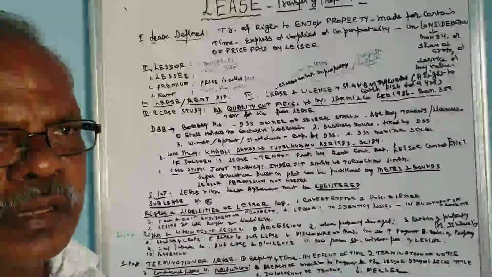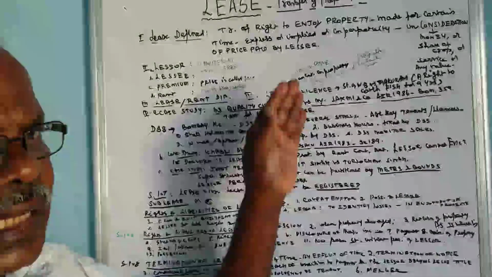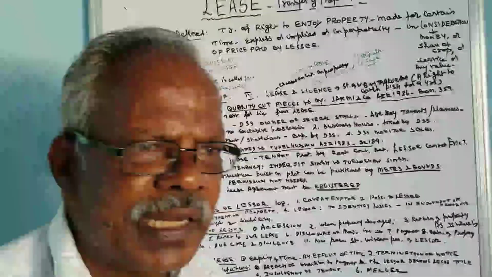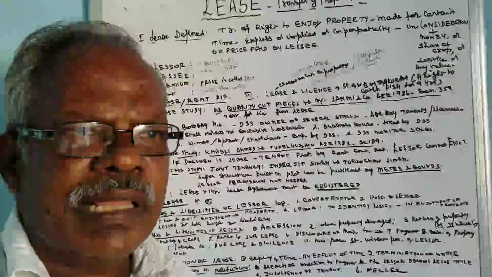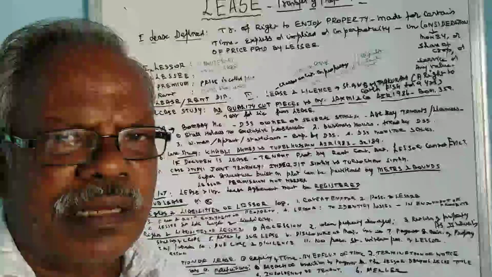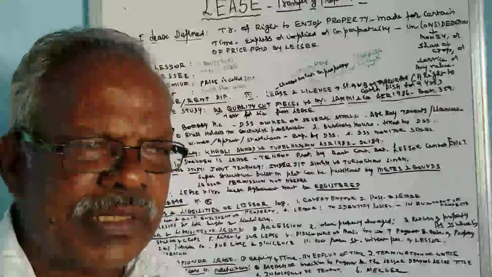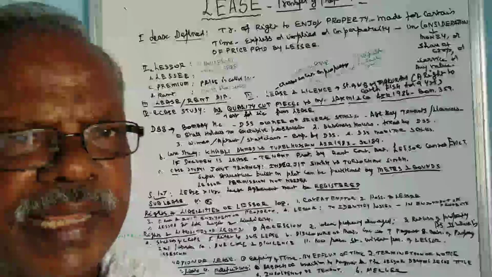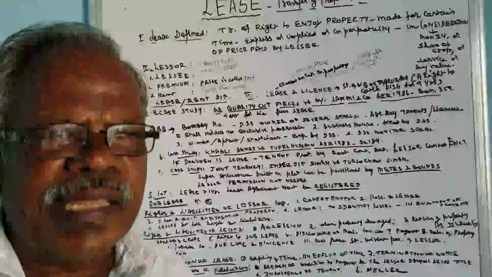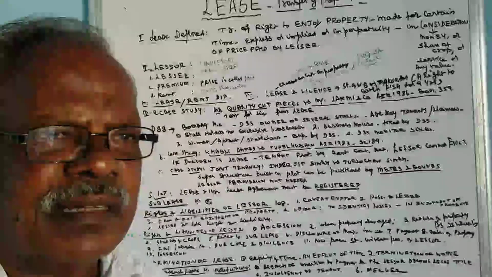So as regards lease property, since the lease property comes to lakhs and lakhs of rupees, the owner should take utmost care in dealing with the lease deed.